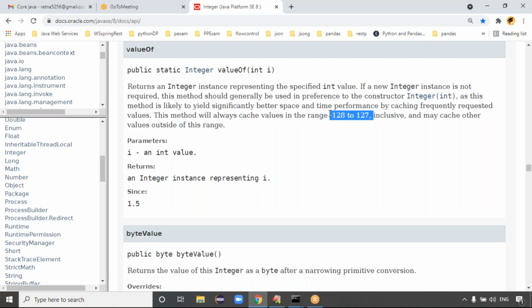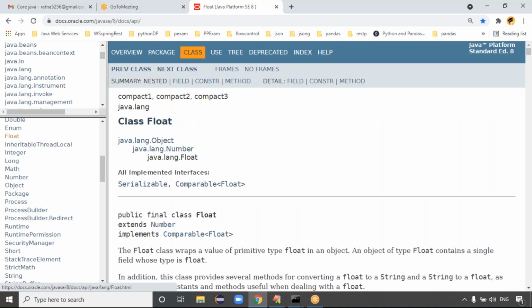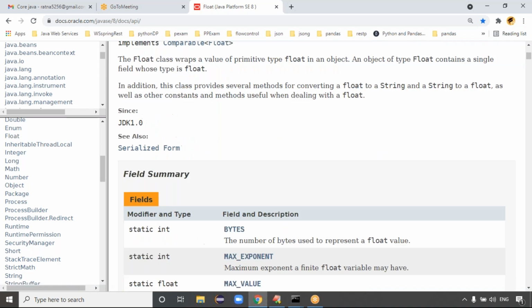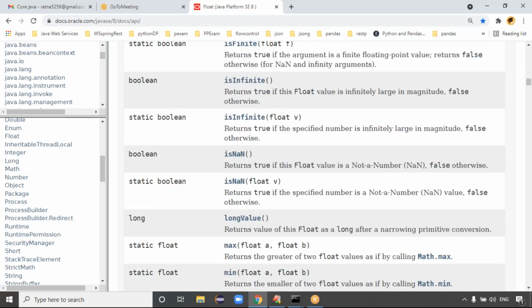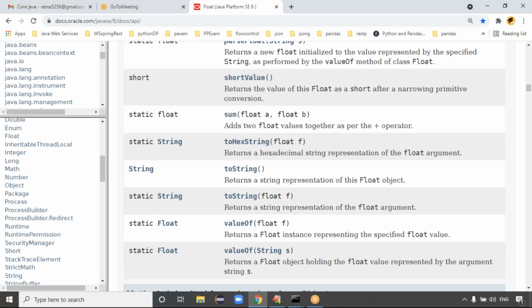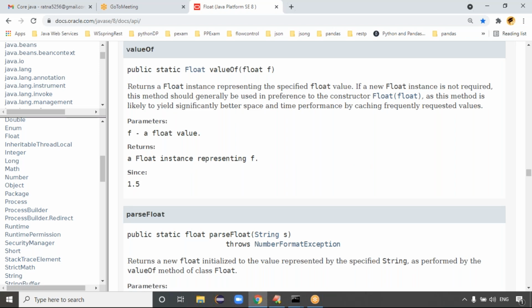In case of Integer, guys. But in the same case, if you want to see in case of Float, to create the wrapper object, Float.valueOf is also possible, right? Integer.valueOf caches data in that range, but what about the Float.valueOf method?